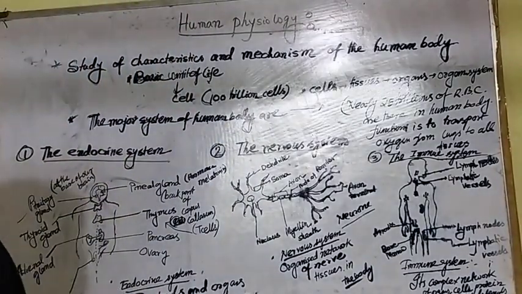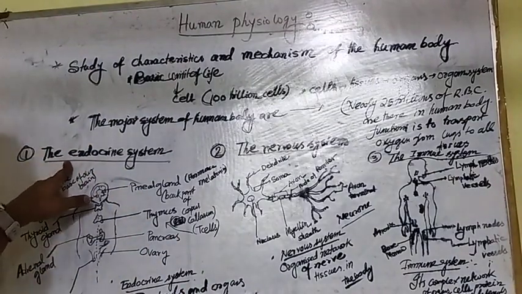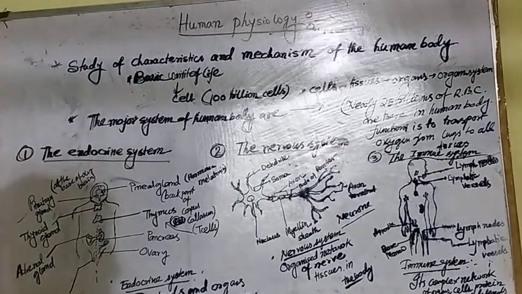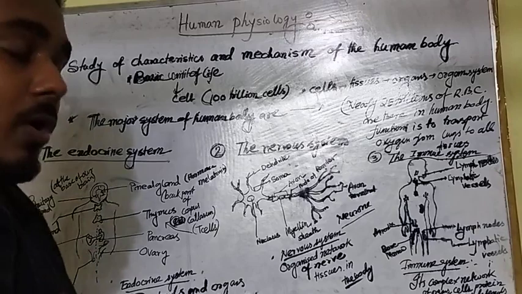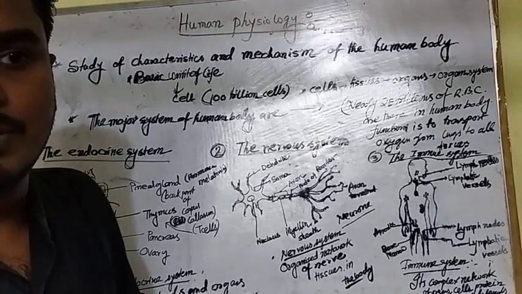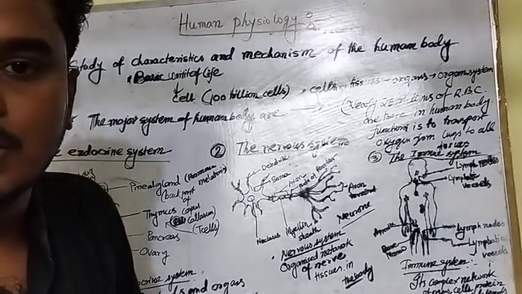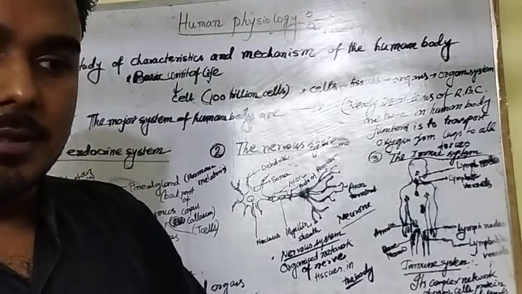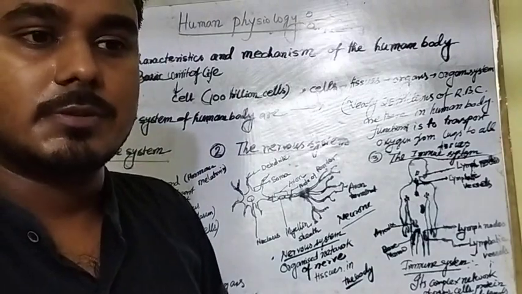Now the three major physiology systems are the endocrine system, the nervous system, and the immune system. What is the endocrine system? The glands and organs that make hormones release them directly into the blood so that they can go directly into the tissues and accomplish all the major functions of the body. So this is the definition of the endocrine system, and it includes so many glands, like